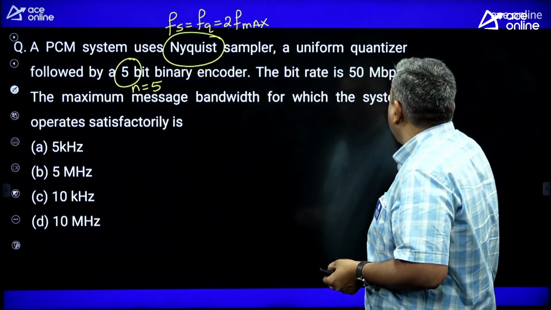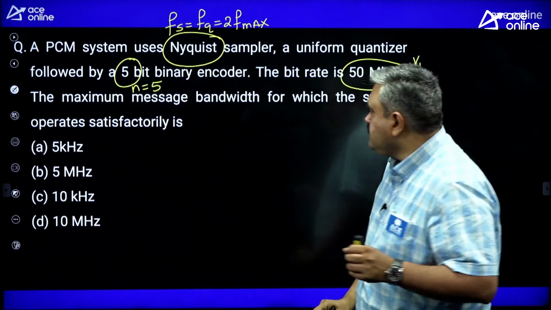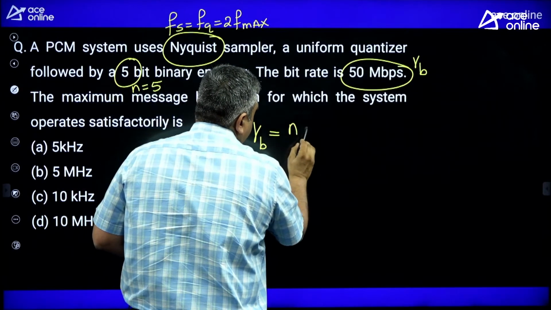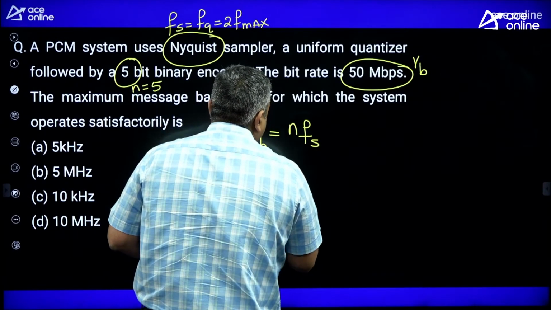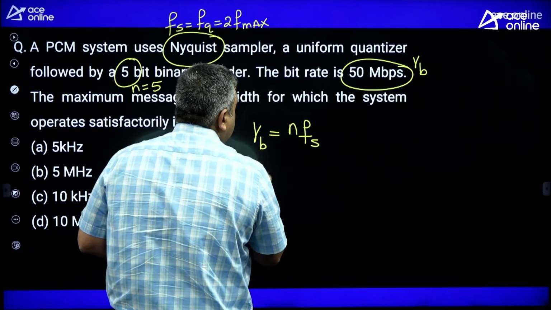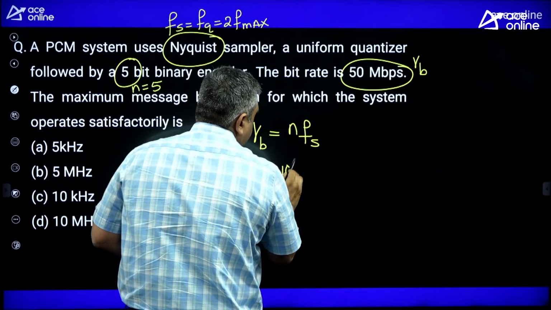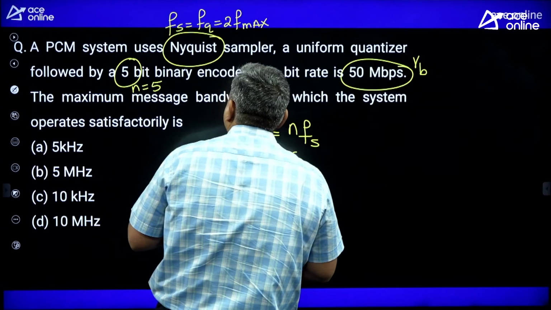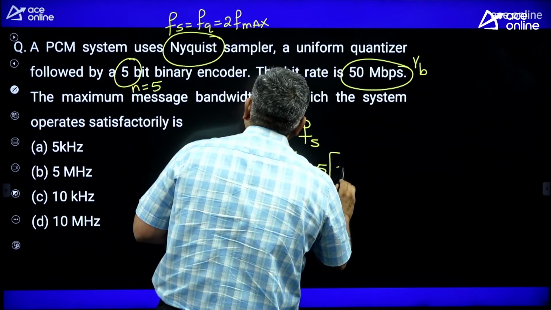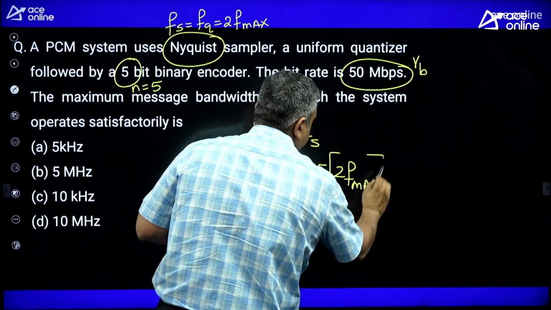The bit rate is 50 Mbps, so this is giving you the value of RB. Means what is the bit rate formula in PCM? RB is always equal to N into Fs. That means this value of RB is given to you as 50 megabits per second is equal to the value of N, which is 5. And what is Fs? It is twice the maximum frequency of message signal. That's all. Substitute in this formula.